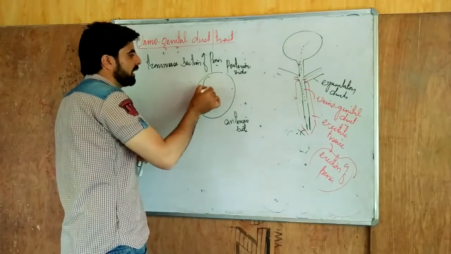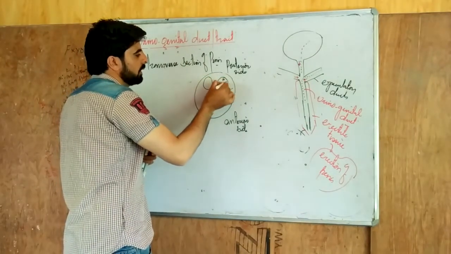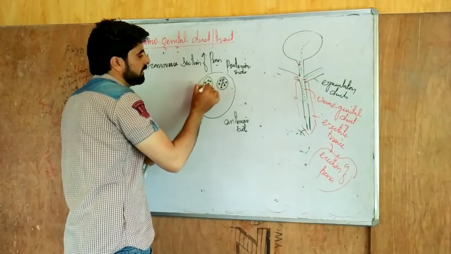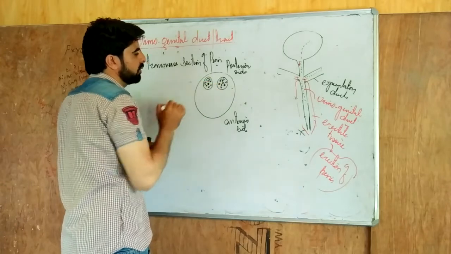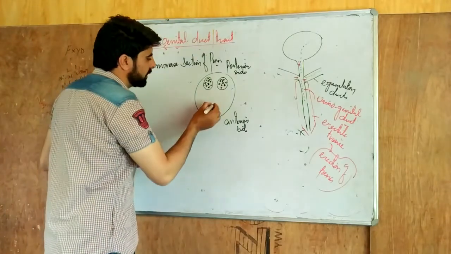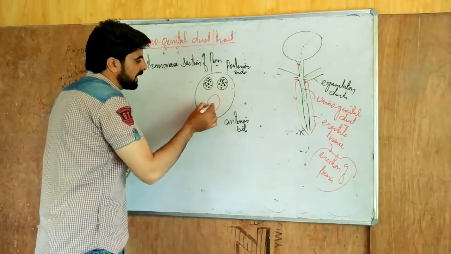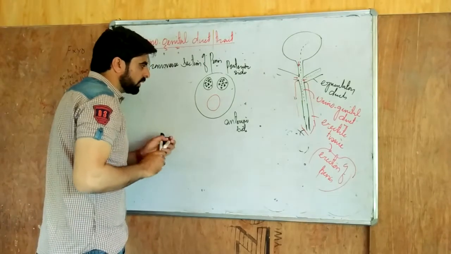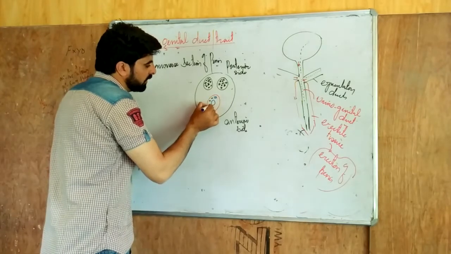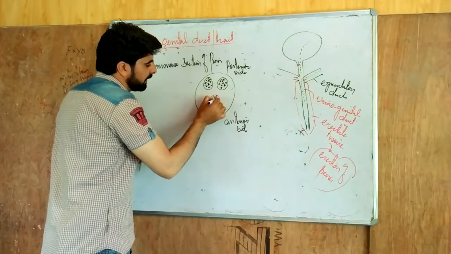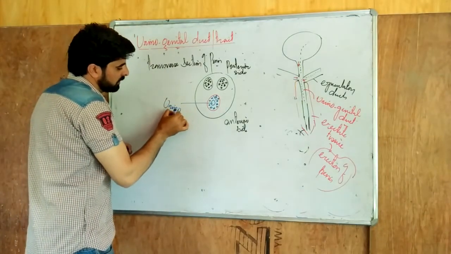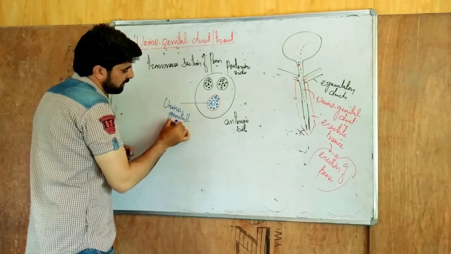On its posterior side, we have a mass of erectile tissue. This is the erectile tissue I am marking here on its posterior side. On the anterior side, it also has erectile tissue, but it also has the urinogenital opening. So this opening we can call the urinogenital opening.